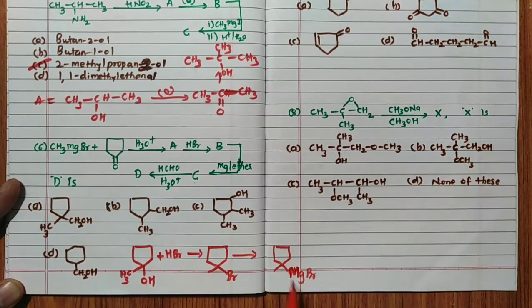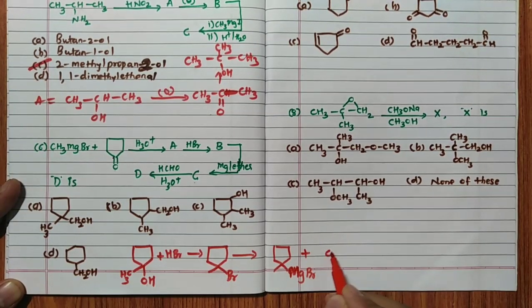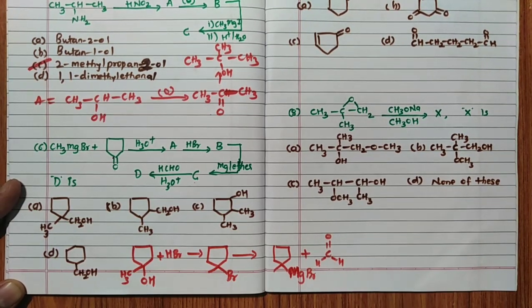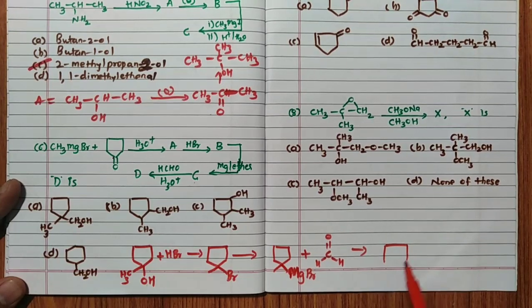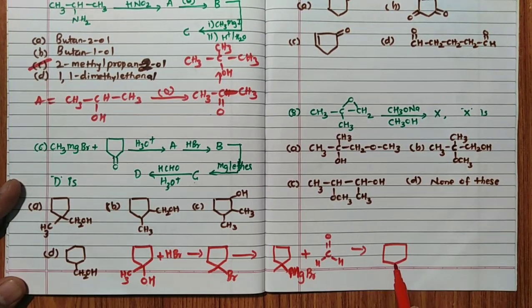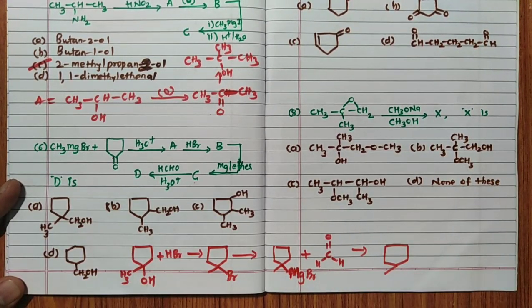Now this is the Grignard reagent. This Grignard reagent reacts with, remember, HC double bond O, H here, H here. Very clearly observe. So formaldehyde reacts with this Grignard reagent. Now what you have to do: whatever carbon is there, you attach this carbon to that carbon. MgBr it will remove and oxygen becomes OH. So see here, clearly observe how I will write the product. This is CH3 as it is already present, right?